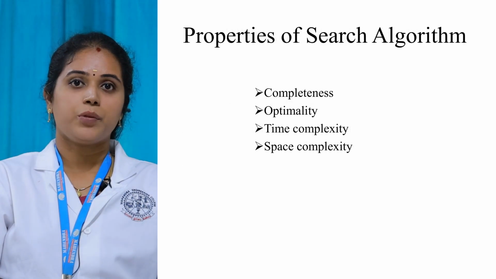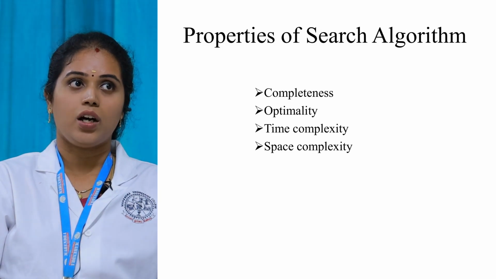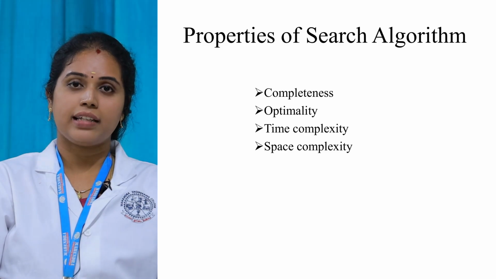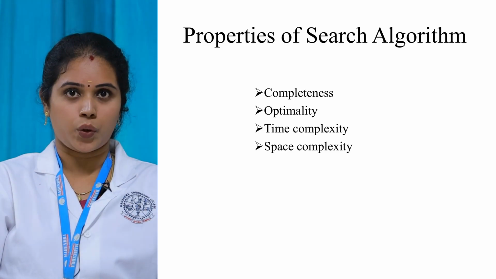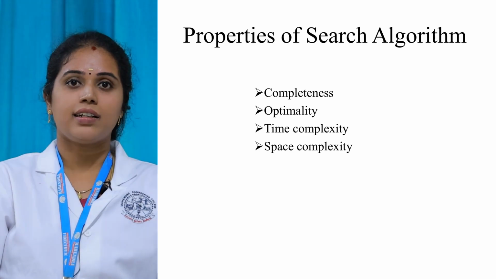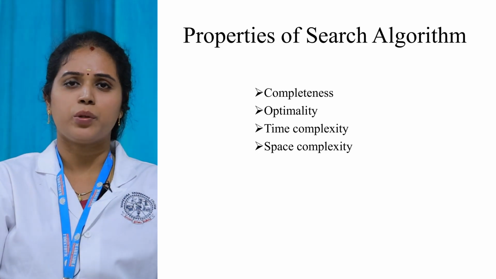Before the search algorithm, you have to know the properties of search algorithms. The first one is completeness, then optimality, then time complexity, and space complexity. What is completeness? It tells whether the system is complete or not. If the system provides a solution, then you can say that the system is complete. We don't know about the solution, whether it is good or bad, best or worse. I don't know about the solution.